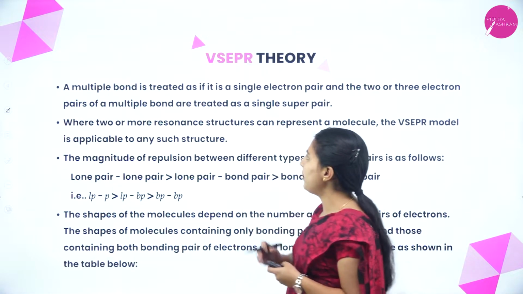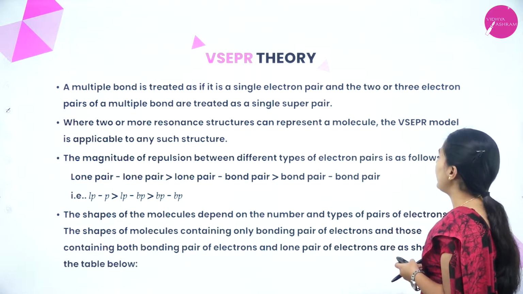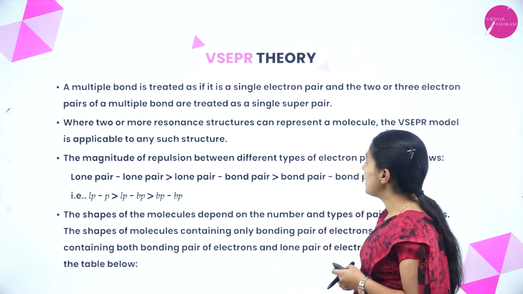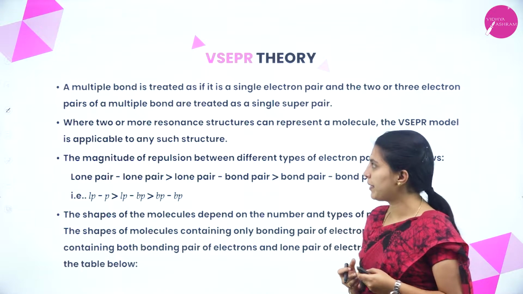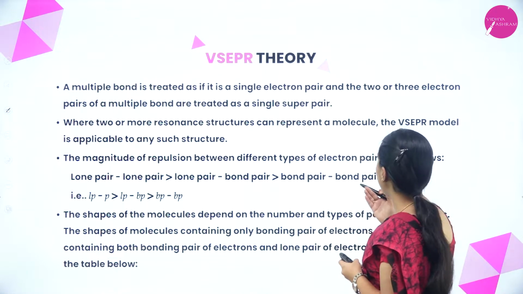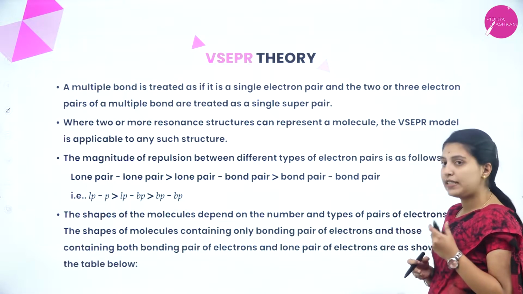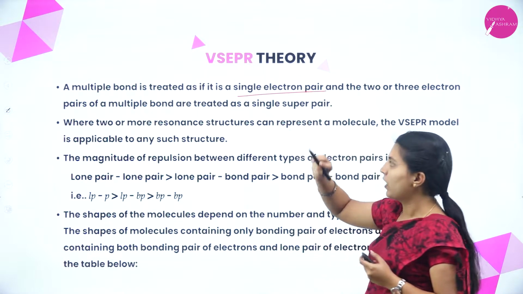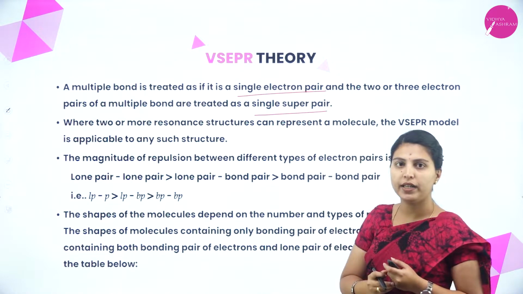A multiple bond is treated as if it is a single electron pair, and the 2 or 3 electron pairs of a multiple bond are treated as a single super pair. A multiple bond means 2 or 3 bonds will be present, and it is treated as a single electron pair. Later, the 2 or 3 electron pairs of a multiple bond are treated as a single super pair. First it will be considered as a single electron pair. Later the pairs of a multiple bond will be recognized as a single super pair.